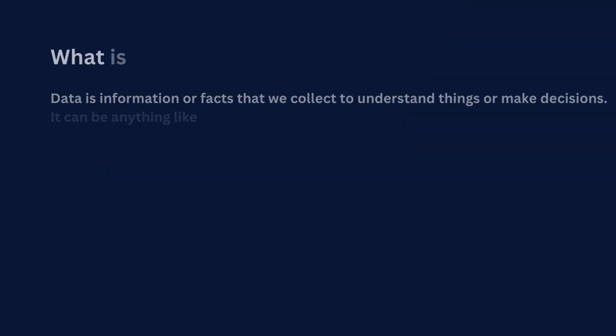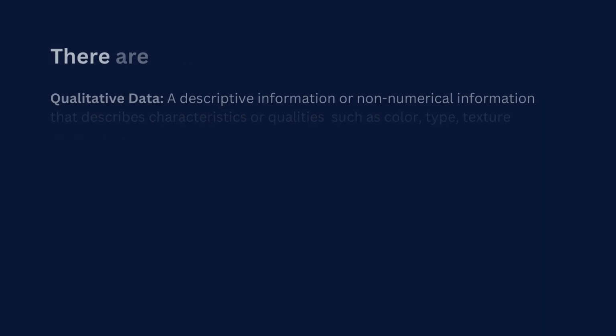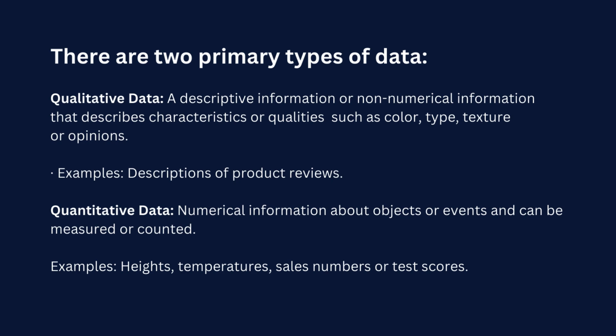Data is information or facts that we collect to understand things or make decisions. It can be anything like numbers, text, images, or sounds. There are two primary types of data. One is qualitative data and the other is quantitative data.